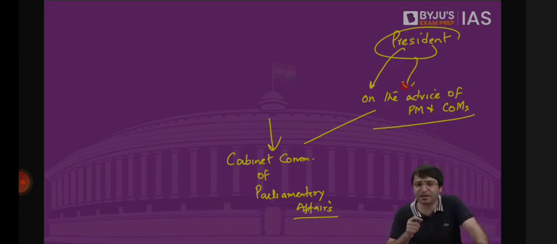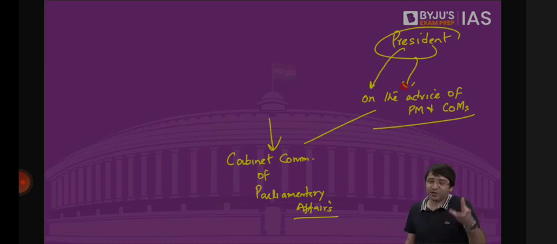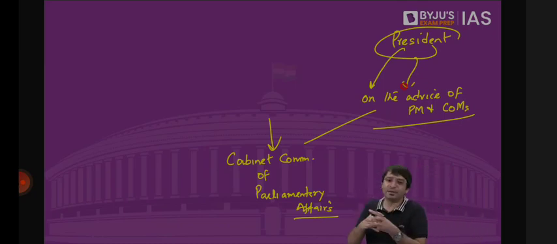Which means they want to hide something. And what is it that they want to hide? Maybe they don't have the majority in Lok Sabha. Because you have to prove majority only in Lok Sabha. If you don't have a majority in Lok Sabha, you are not calling the session of Lok Sabha, which basically means you will not continue to remain in power. You are gone. You'll have to resign.